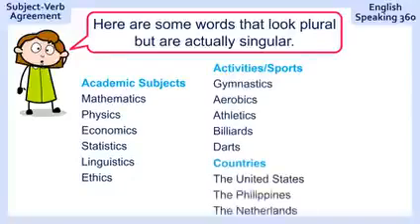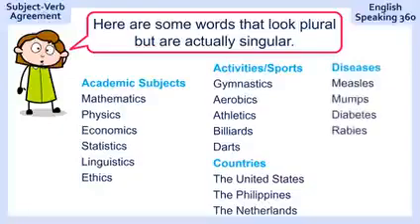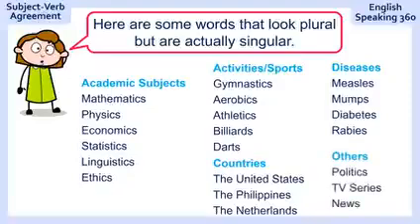Countries, now be careful with this one, right? The United States is. The Philippines is. The Netherlands is. It's all singular, even though there's an S. Diseases, measles, mumps, diabetes, and so on, that's singular. And also some other useful ones. Politics, TV series, a TV series, good news, they are all singular.